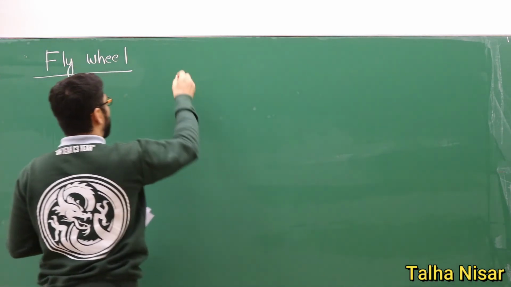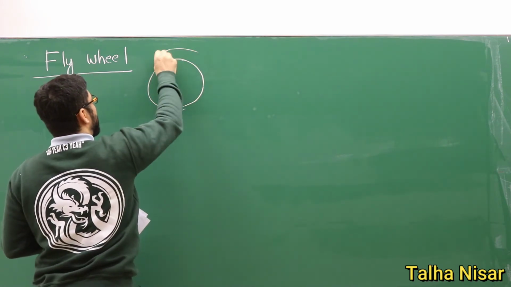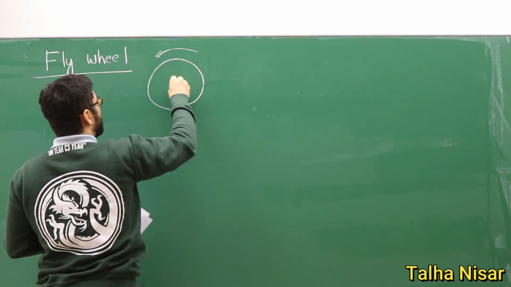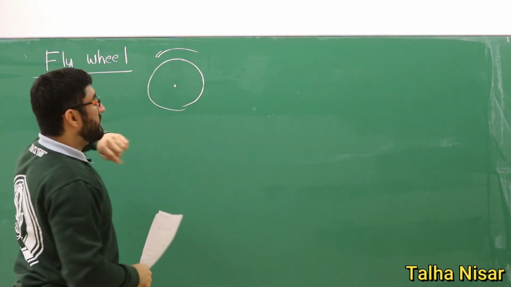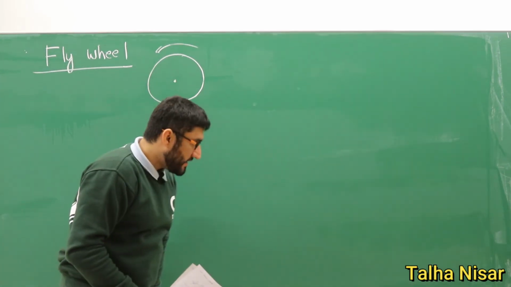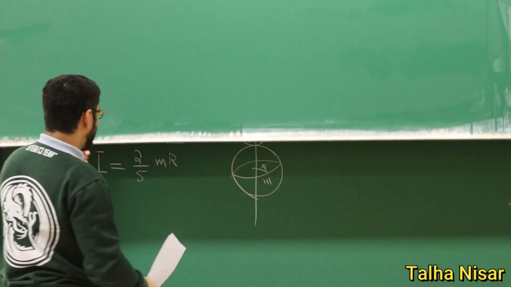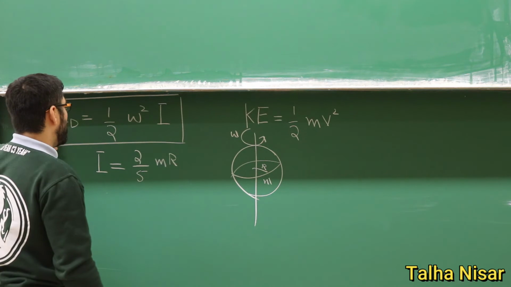So the flywheel is that object. For example, we have a disk, the same disk, and it's spinning like this. If it's moving very fast, then that means that its kinetic energy is very high. From this equation, if the omega is high, the kinetic energy is high.